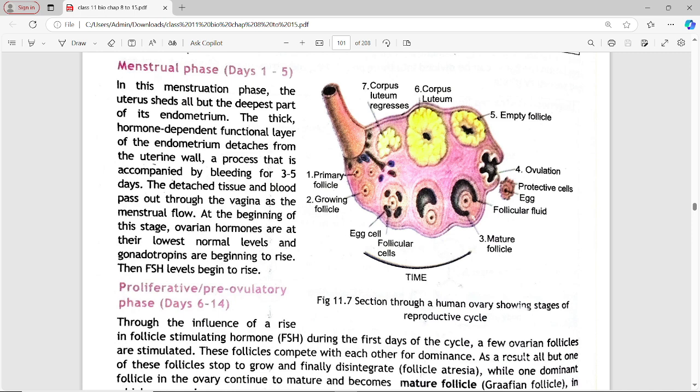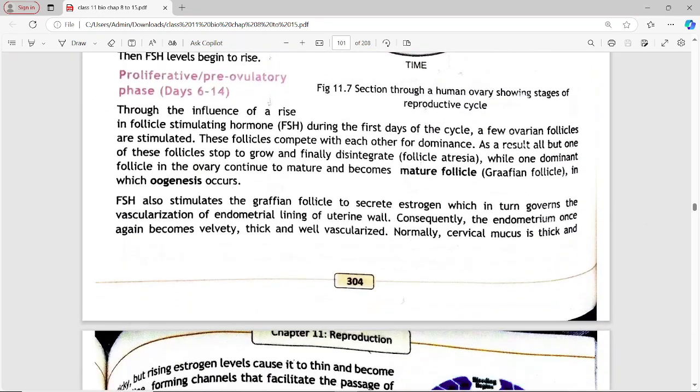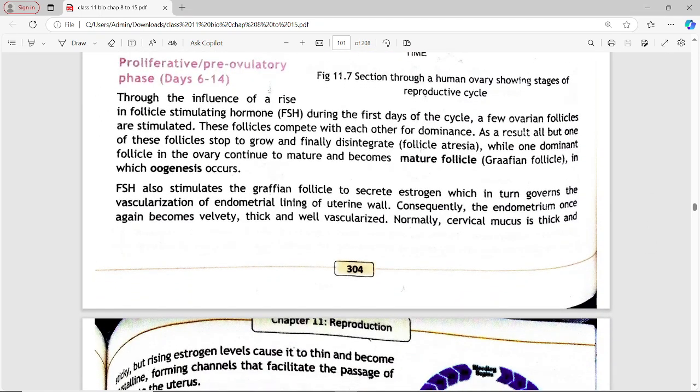Next we have the proliferative phase. Through the influence of the rise in follicle stimulating hormone, FSH, a few ovarian follicles are stimulated. These follicles compete with each other for dominance. As a result, all but one of these follicles stop growing and finally disintegrate, called follicle atresia.